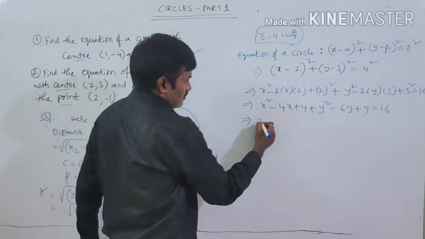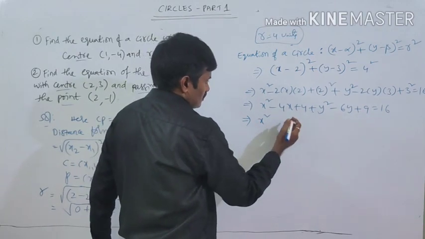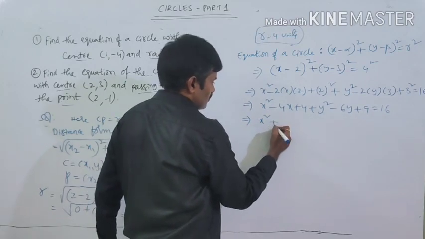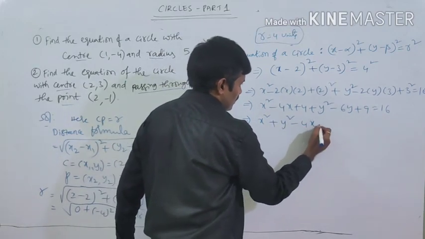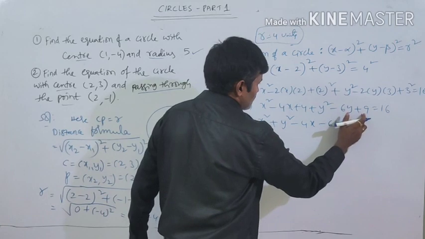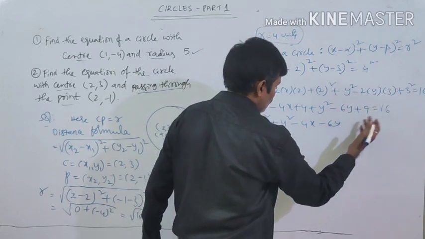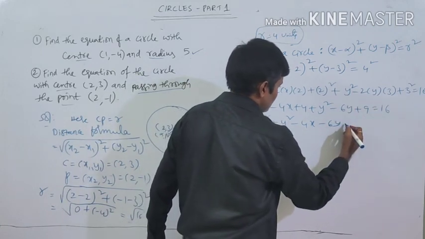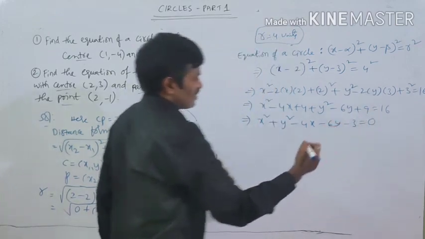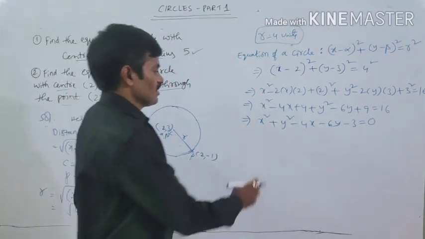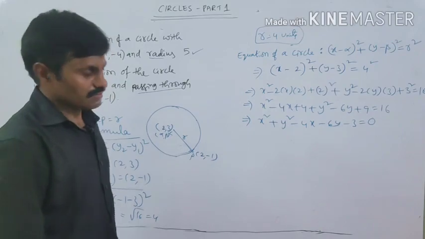Now write in order, all same degree terms together: x² + y² − 4x − 6y + 4 + 9 = 13. If you bring the 16 to this side, 13 − 16 = −3, so x² + y² − 4x − 6y − 3 = 0. This is the required equation of the circle.